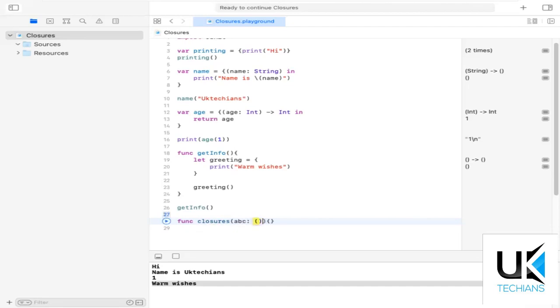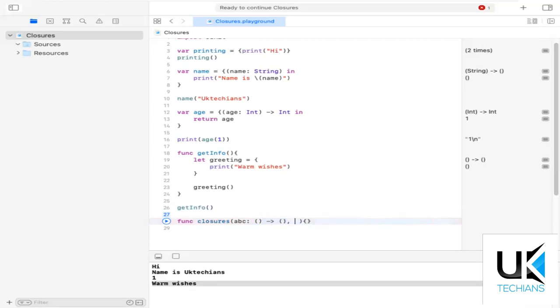I have to define here the syntax to define the closure like this. This is the proper syntax to define a closure as a parameter inside a function. This is the way, right? Because the closure should be defined with these parentheses. So we are defining here like this, right? It is the reference type of something you are defining a closure.